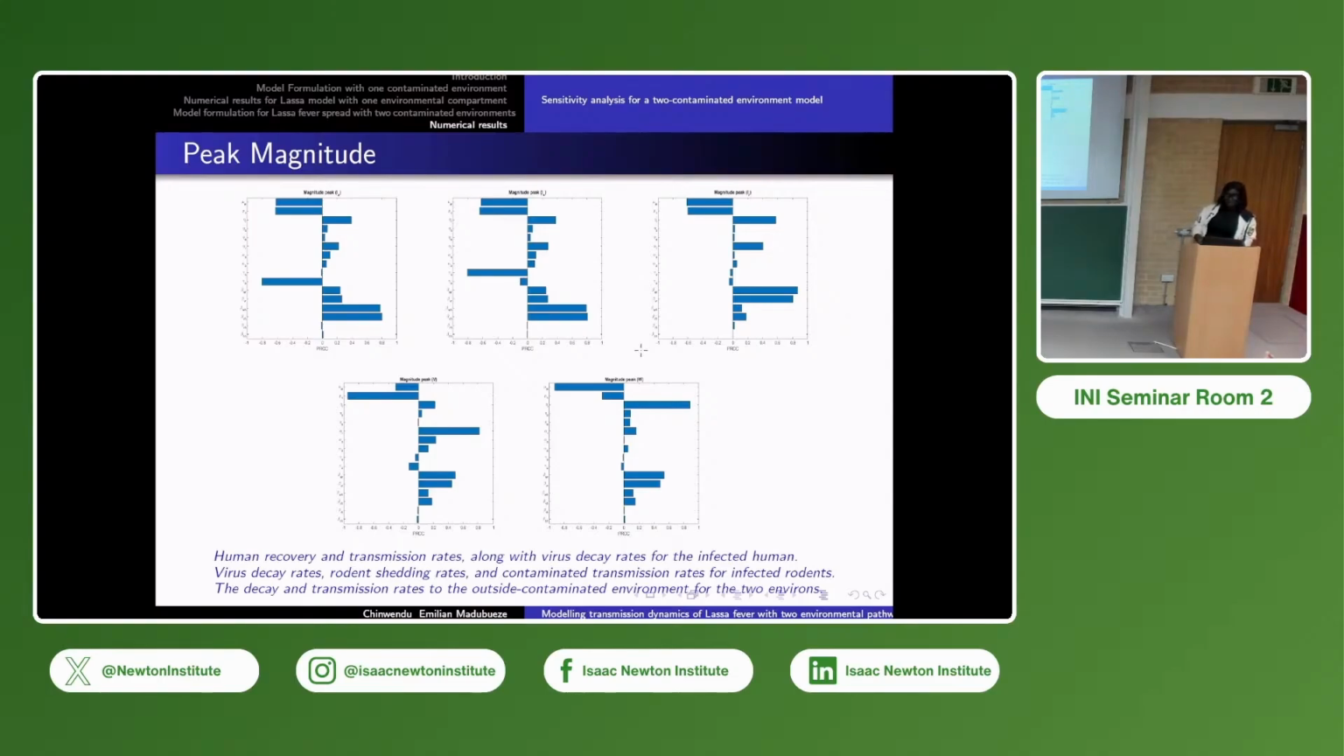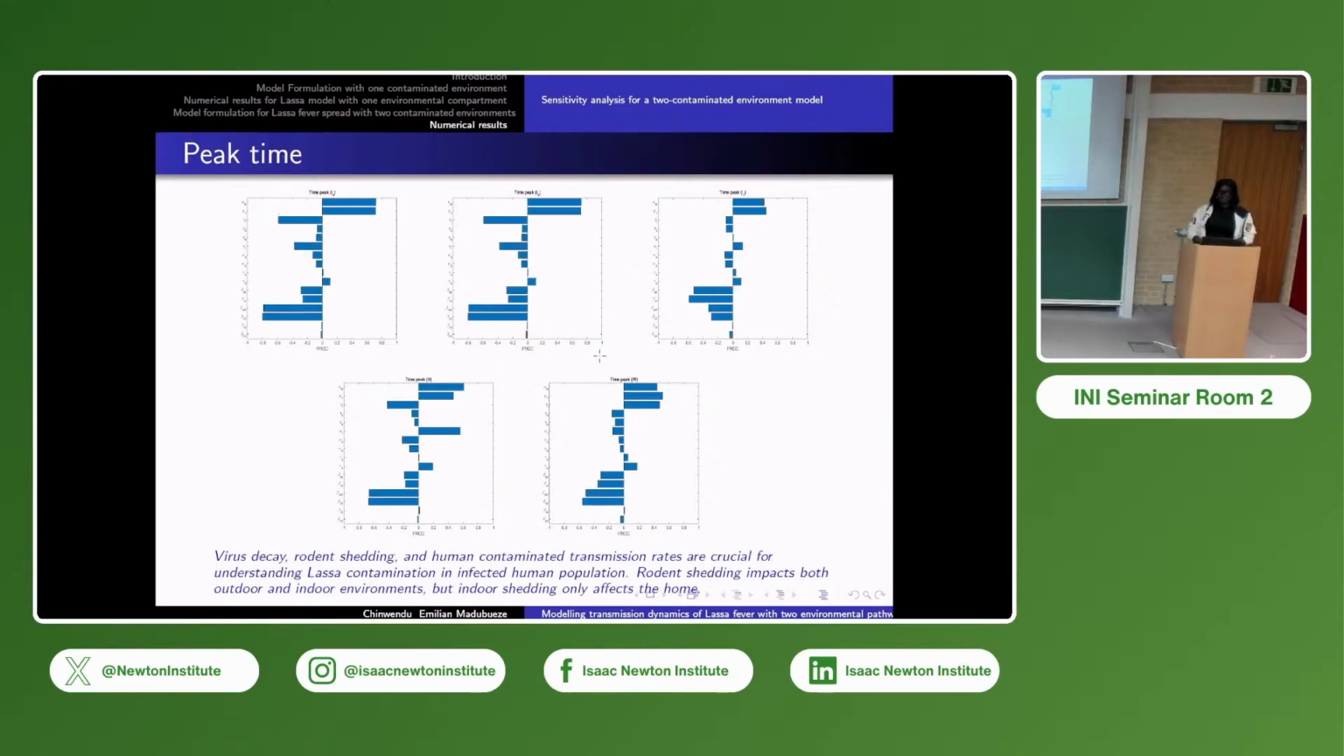We find that the human recovery rate, transmission rates, and the virus decay rate for human are very sensitive. The same goes for the shedding rate and the contamination rate, which are very sensitive when it comes to the big magnitude. The same happens with the peak time, though not for all of them. But one thing you notice is that most parameters are very sensitive when it comes to the human population. There are more sensitive parameters for the human population.